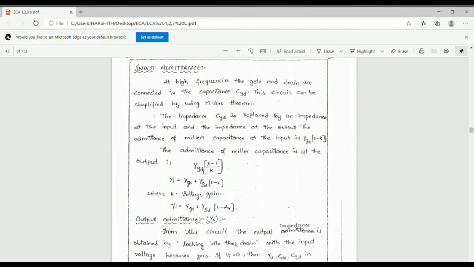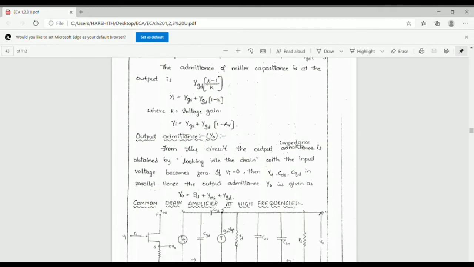For the FET amplifier, the input admittance is negligible over a wide range of frequencies if the gate to source and gate to drain capacitances are negligible. Another one is the output admittance, denoted by Y naught.